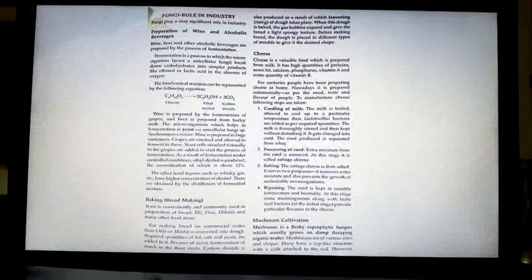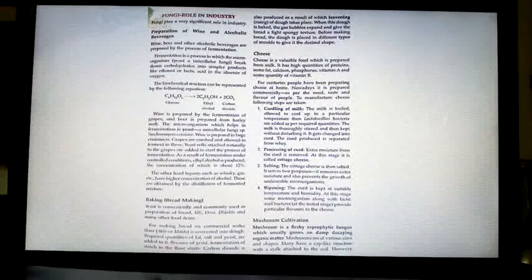Wine, beer and other alcoholic beverages are prepared by the process of fermentation. Fermentation is a process in which microorganisms, namely yeast, a unicellular fungi, break down carbohydrates into simpler products like ethanol or lactic acid in the absence of oxygen. In your previous lesson, respiration in plants, you have learnt what is meant by in the absence of oxygen. What is that respiration called? Yes, you are right. It is anaerobic respiration.